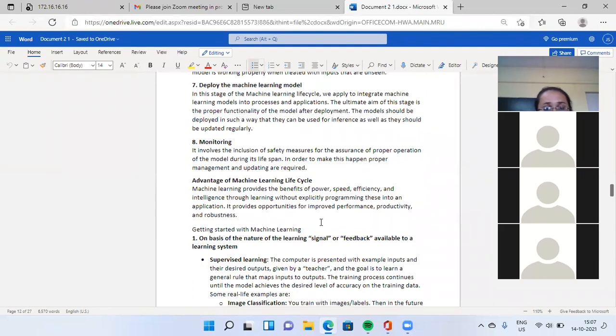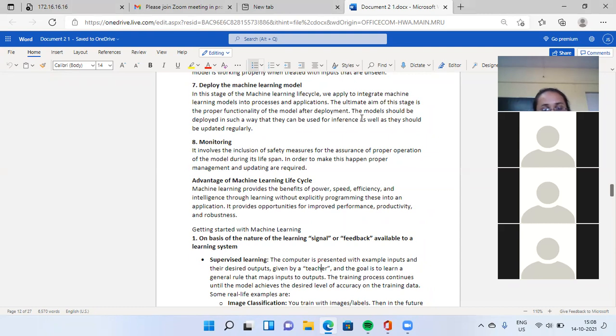Okay. What are the advantages of the machine learning life cycle? Machine learning provides the benefits of power, speed, efficiency, and intelligence through learning, without explicitly programming these into the application. It provides opportunities for improved performance, productivity, and robustness.